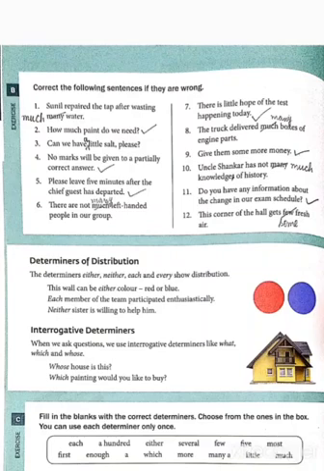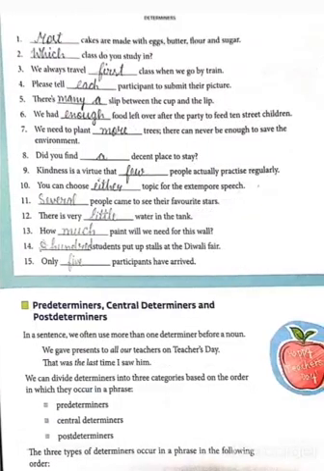Next one is exercise C, and after exercise C, the next topic is predeterminers, central determiners, and post determiners. In a sentence, we often use more than one determiner before a noun. We give presents to all our teachers on Teachers' Day, and that was the last time I saw him.